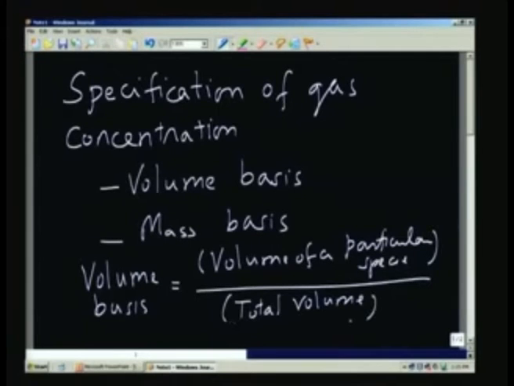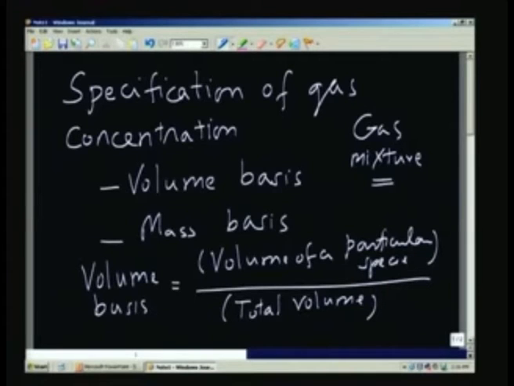So I am actually talking of a gas mixture, because seldom are we going to get a condition where the gas is going to be present independently and separately. So we have a mixture of gases, and in that particular gas mixture I would like to find out what is the fraction of the volume occupied by the particular gas.